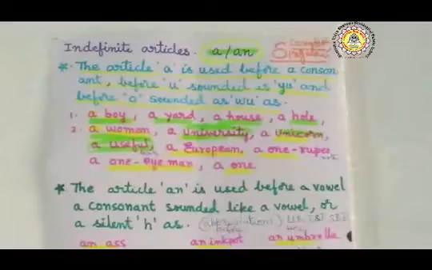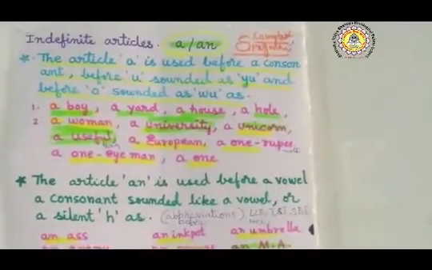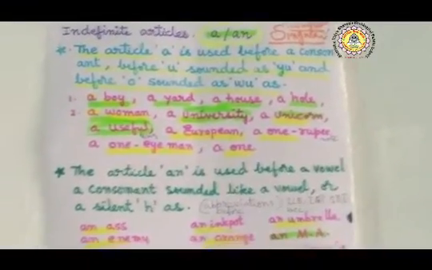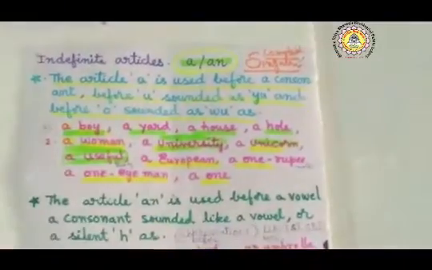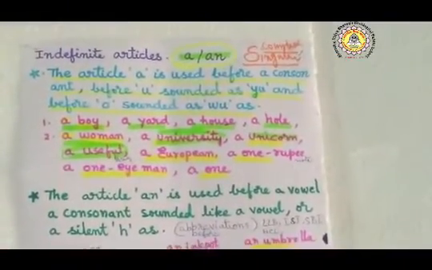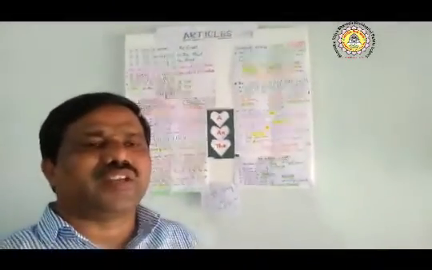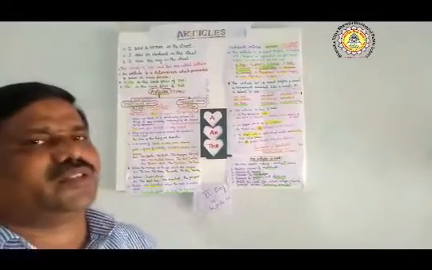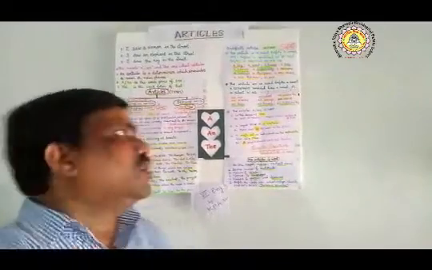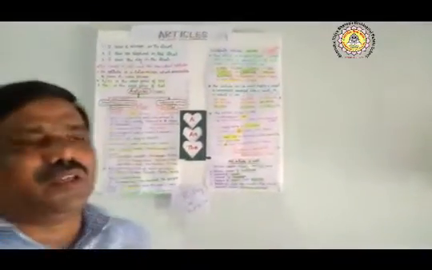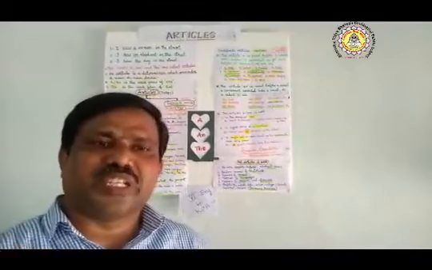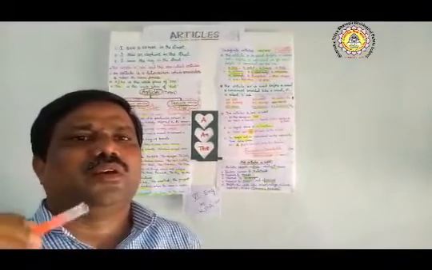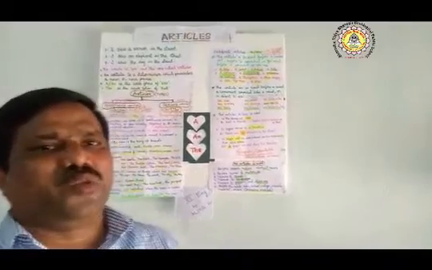Indefinite articles, we know this one, a and an are used before countable and singular nouns. For example, see, a is used before a noun which begins with a consonant sound or consonants, and an is used before nouns which begin with the vowels a, e, i, o, u.